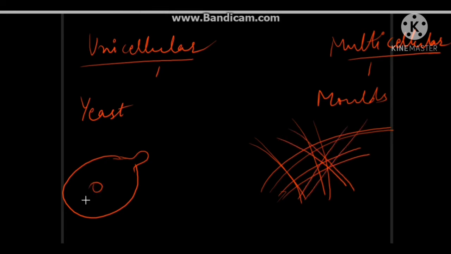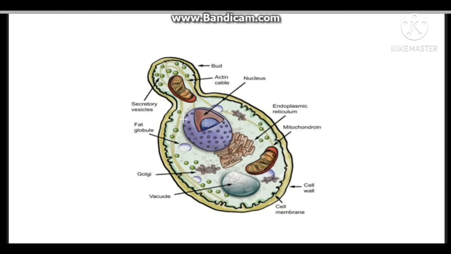Now quickly we will see the structure of yeast. Here we can see the nucleus is present which controls all other activities in the cell. Endoplasmic reticulum is present which helps in transportation of food material and other components inside and outside the cell.